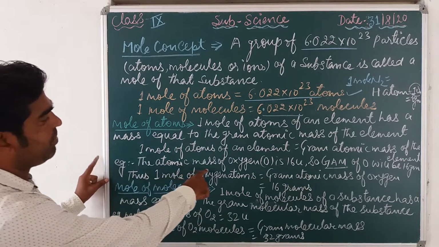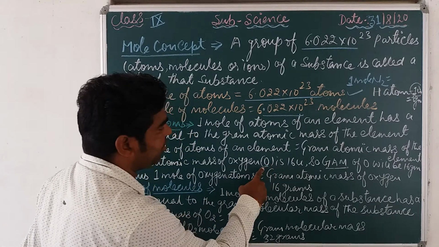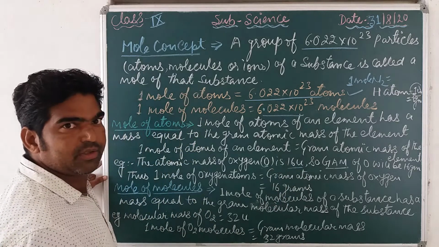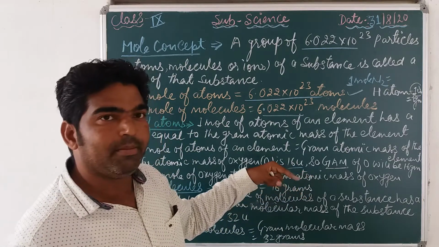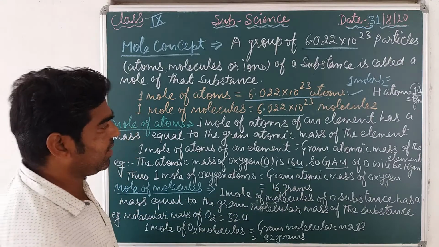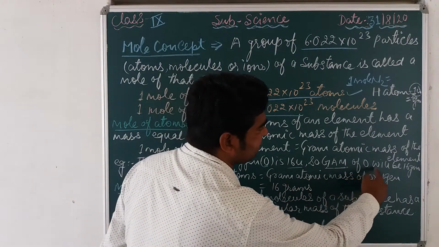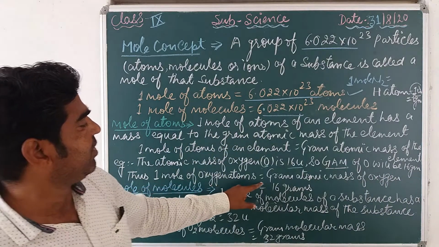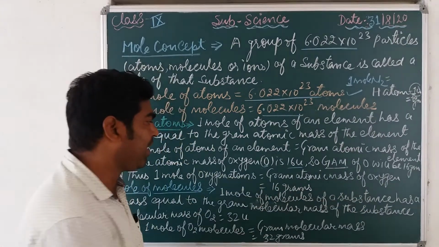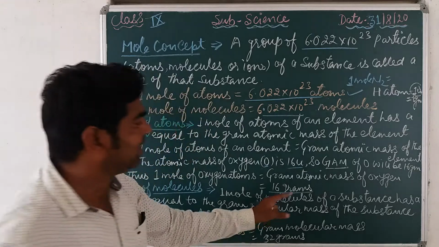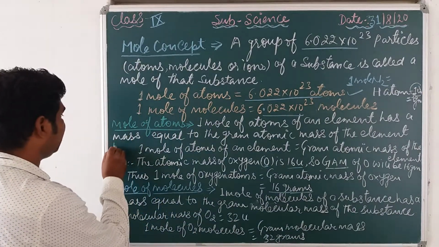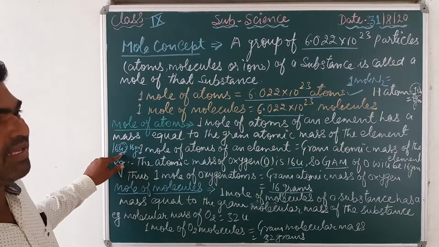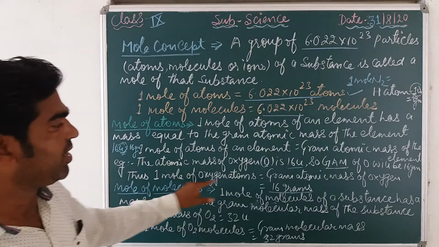For example, the atomic mass of oxygen atom is 16 unit or unified mass. If we take this in gram atomic mass of oxygen, the 1 mole of oxygen atoms is equal to the gram atomic mass of oxygen, and gram atomic mass is in grams. Simply, 16 unit equals 16 gram, meaning the unit U or unified mass is replaced by gram, so that is called the gram atomic mass.